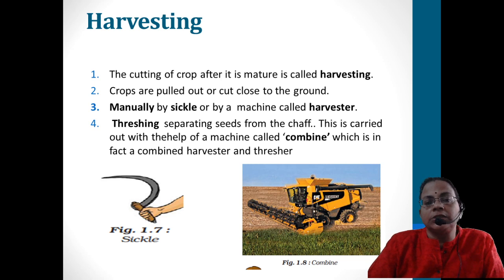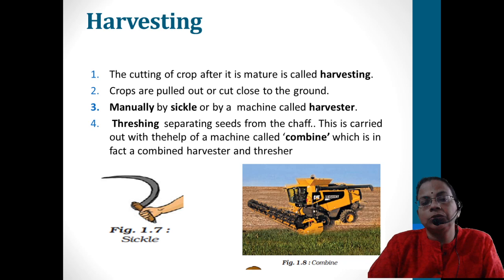Then the next step is threshing. Threshing means separation of the seeds from the chaff. Okay, so paddy, when we are cutting it, the main plant body is removed, and from there we have to separate the seeds. So that is carried out with the help of a machine called a combine.